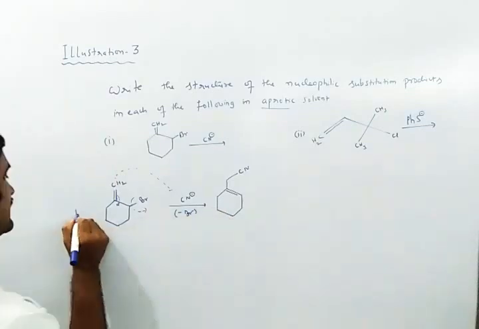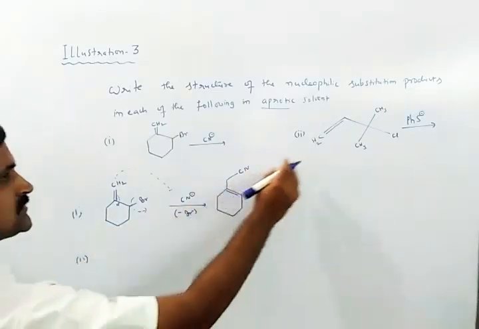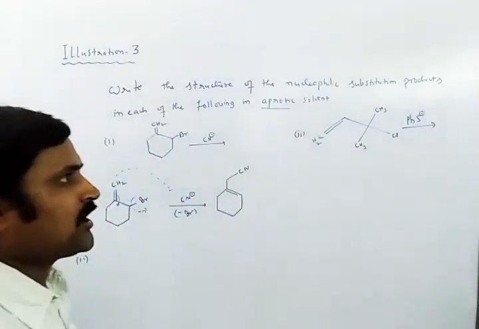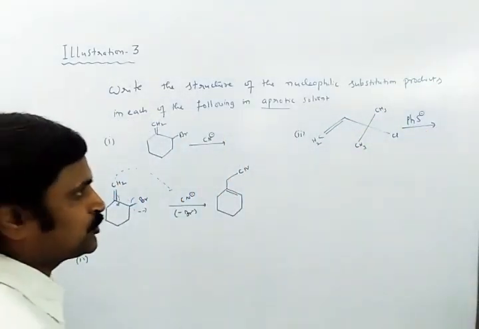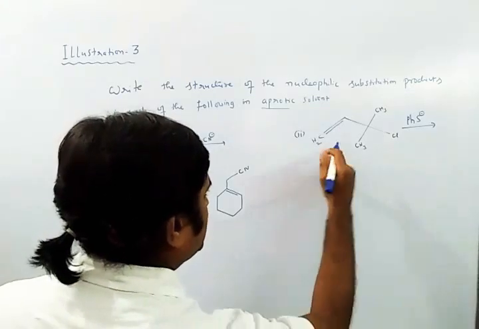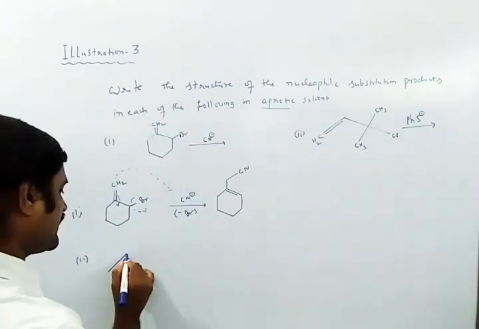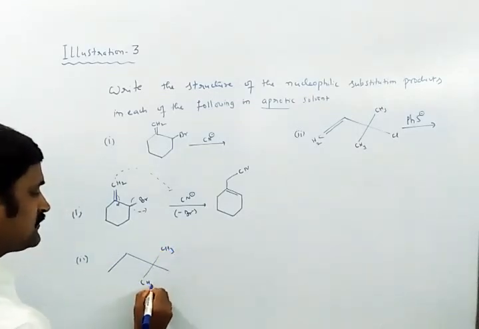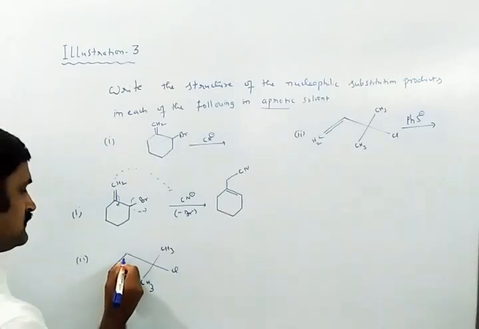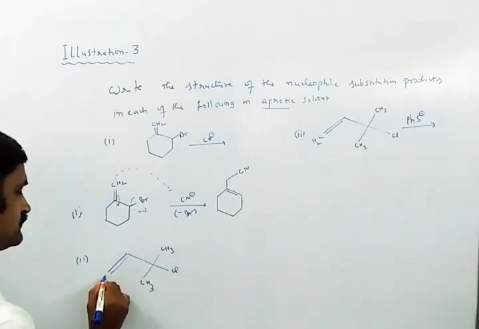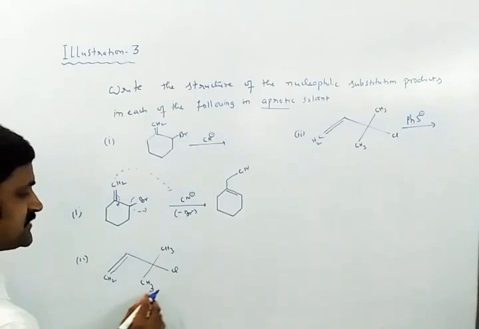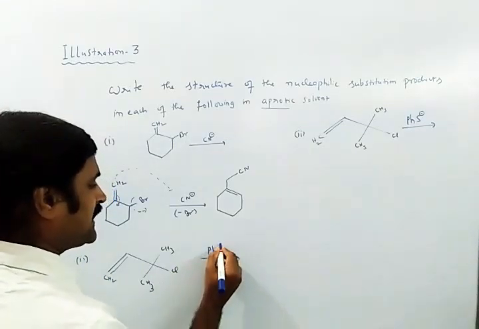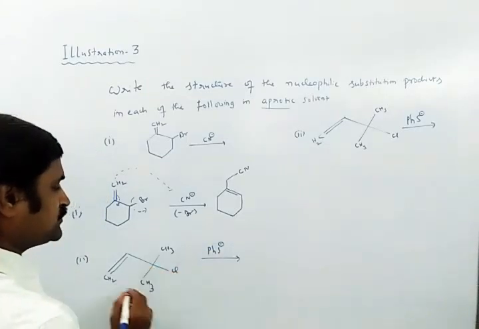Okay, moving on to the second case. The second one is also looking the same, but in the arrow mark they have given thiophenoxide ion. This is also a strong nucleophile. In this case also it will happen the same way. We have methyl groups here, halogen here, and a double bond with CH2. Once the halogen is removed, this carbon will become positive.